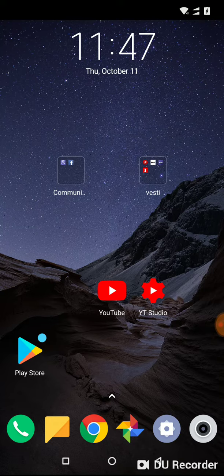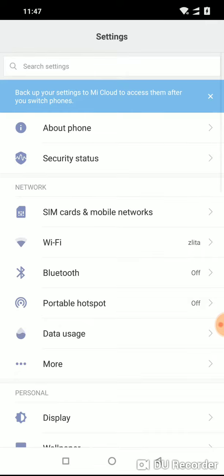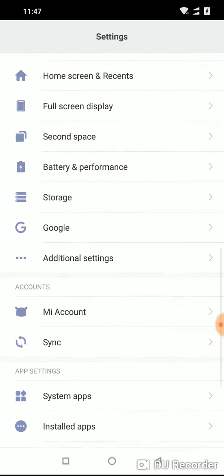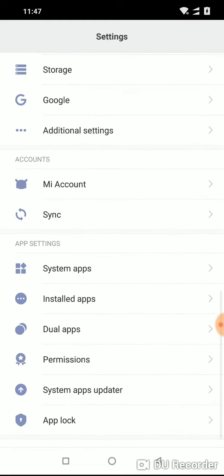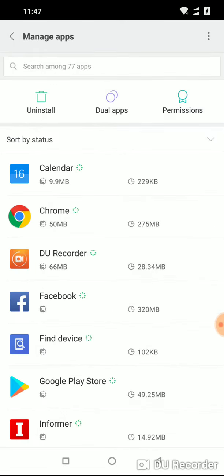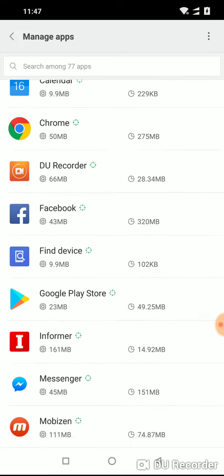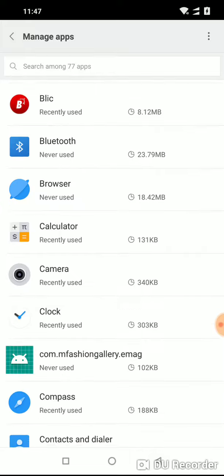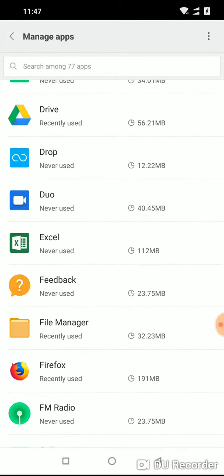What you have to do, go to settings. Now scroll down until you see app settings and tap on installed apps. Now scroll down until you find message client.